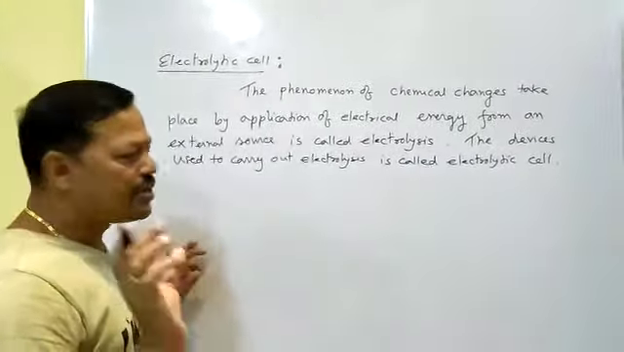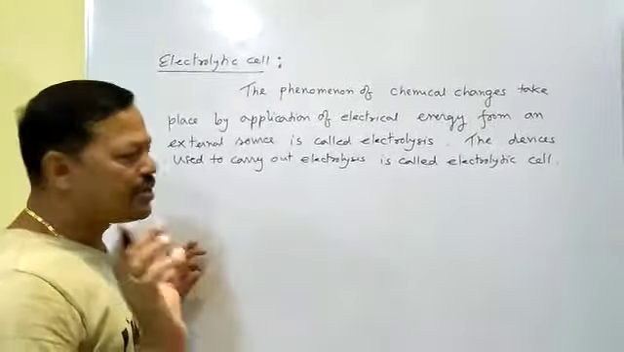So when you apply the battery, the electricity passes through the solution, and as you know, the solution contains some positive ions and negative ions. Positive ions will be attracted towards the negative rod, and the negative ions will be attracted towards the positive rod. The positive ion will gain electron, and the negative ion will release electron.